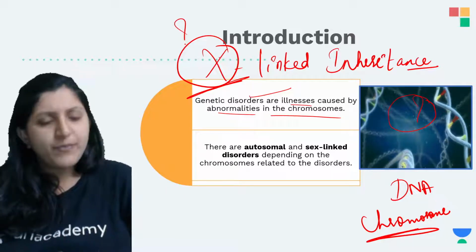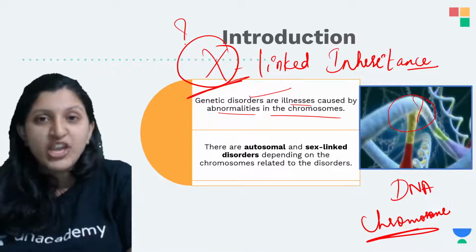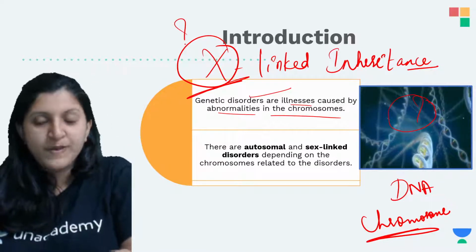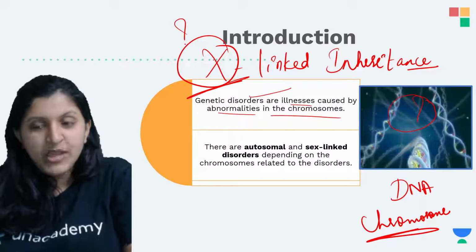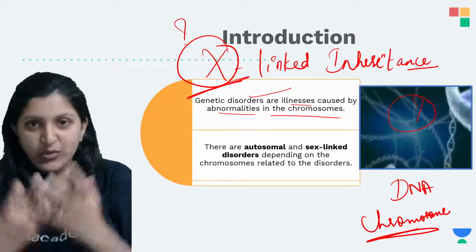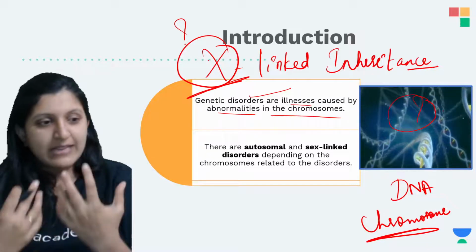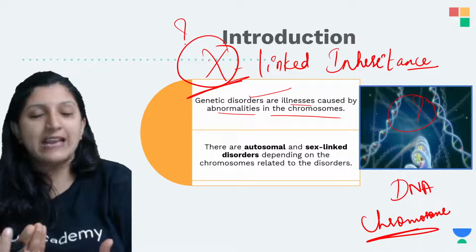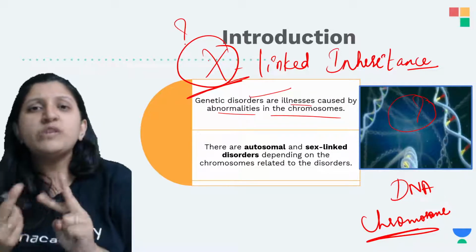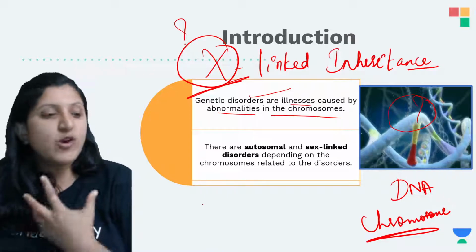So it can be because of a mutation. The definition of mutation itself says a sudden change in the structure of a chromosome or in the DNA. That is making certain changes with respect to the phenotype of your body, that is, the external or visible character. So phenotype is going to vary, and that is affected because of the mutation.